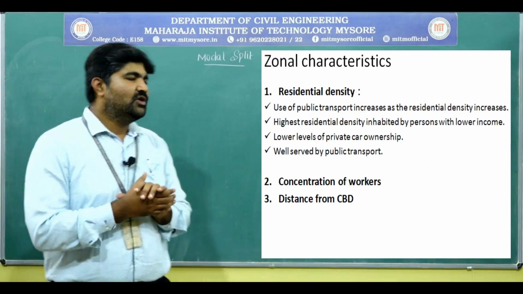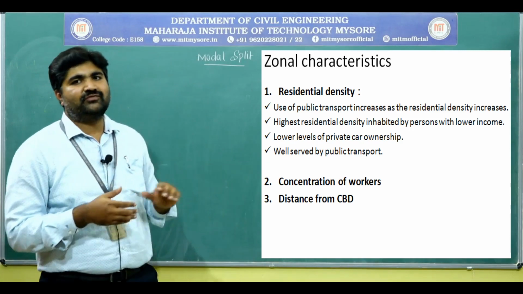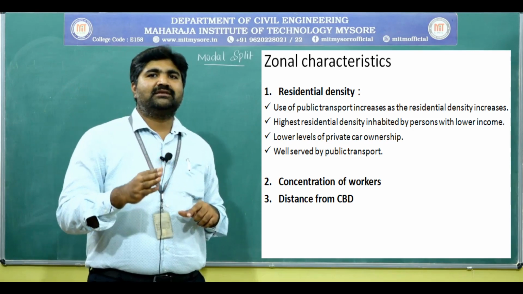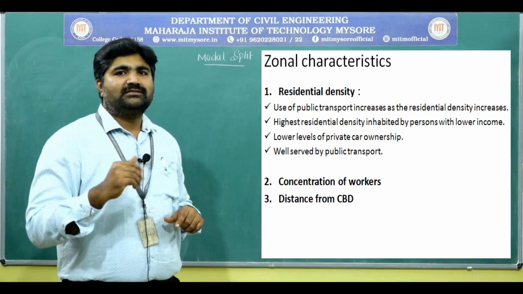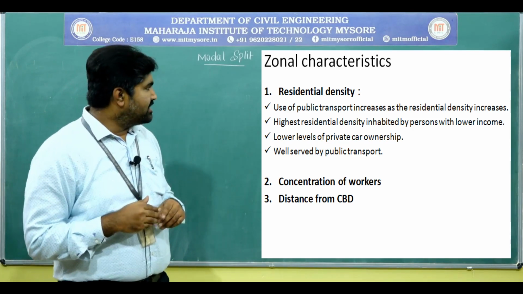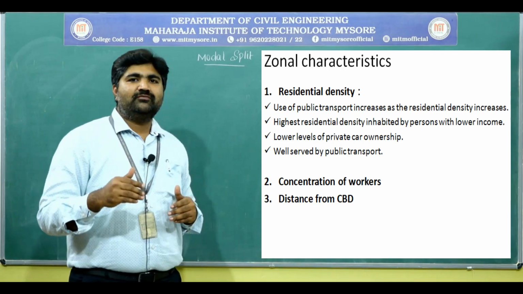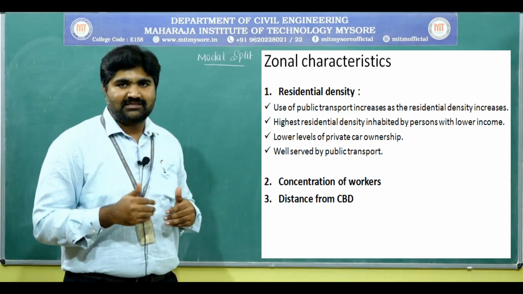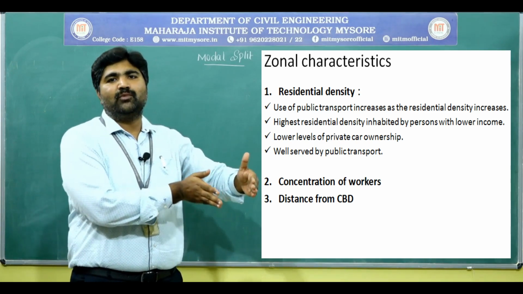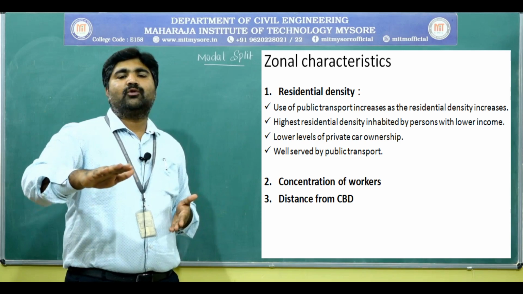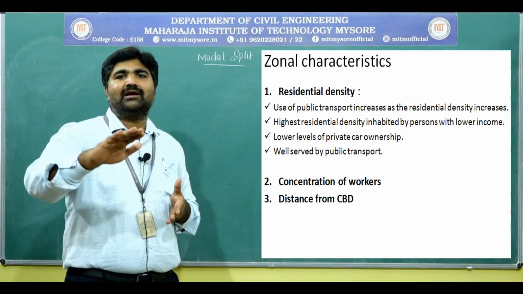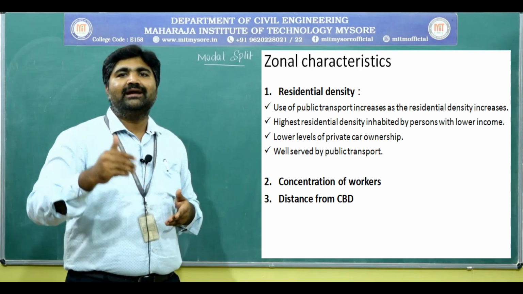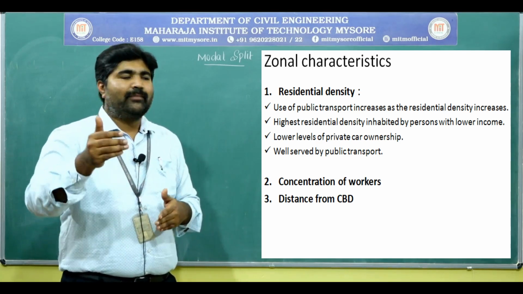Next characteristic, that is the zonal characteristics. Under this we have residential density, concentration of workers, distance of CBD, that is the central business district. The usage of public transport increases as the residential density increases. Where the residential density is more, the low income group will be inhabited. Their income will be low and they prefer to make use of public transport for their trips.